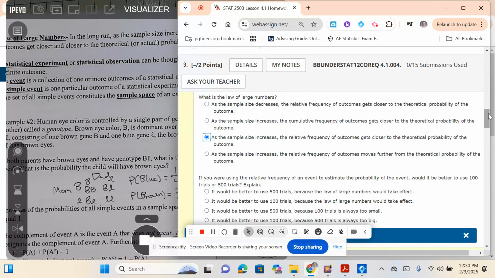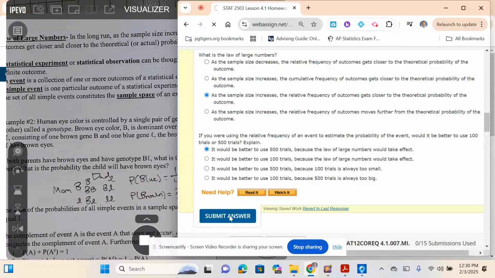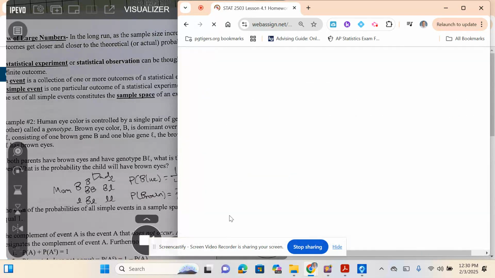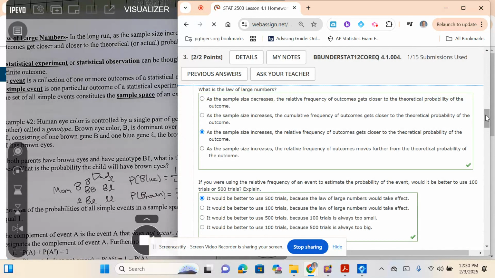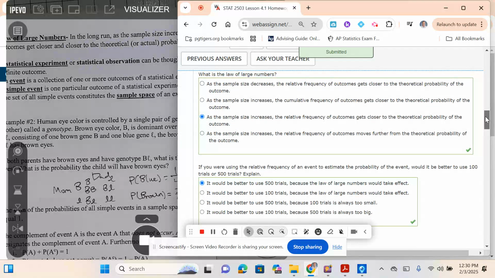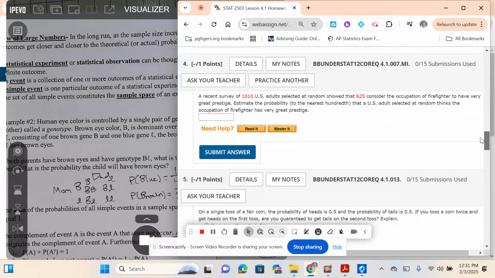If you're using a relative frequency to estimate the probability of an event, would it be better to use 100 trials or 500 trials? So what would it be better to do if you want to use the law of large numbers? Would it be better to use more trials or fewer trials? It would be better to use more trials, right? So use 500 because of the law of large numbers. So the more trials you have, the more likely you're going to get an idea of what the real outcome should be. Like the more times I flip a coin, the more likely it's going to be a 50-50 breakdown.